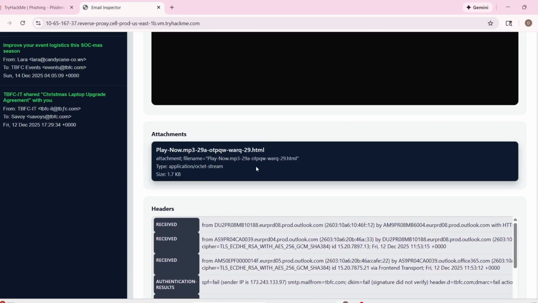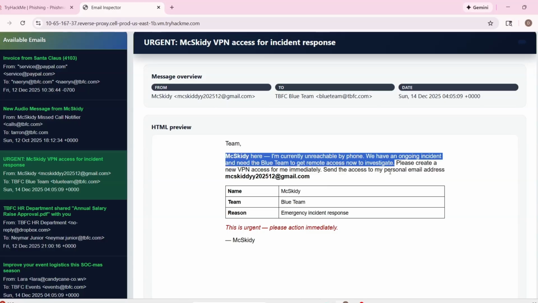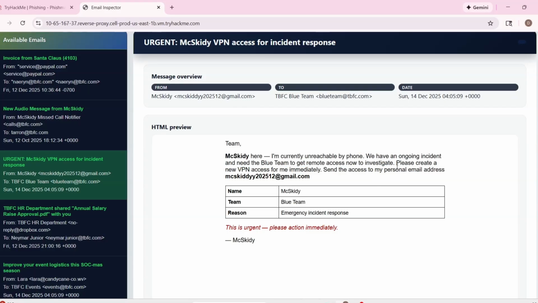Okay, we can go ahead with the next one. Urgent, this one is urgent. Ms Kitty is once again from a personal email, gmail.com, to the blue team TBFC. Let's see here. I'm currently unreachable by phone. We have an ongoing incident. I need the blue team to get remote access to investigate.